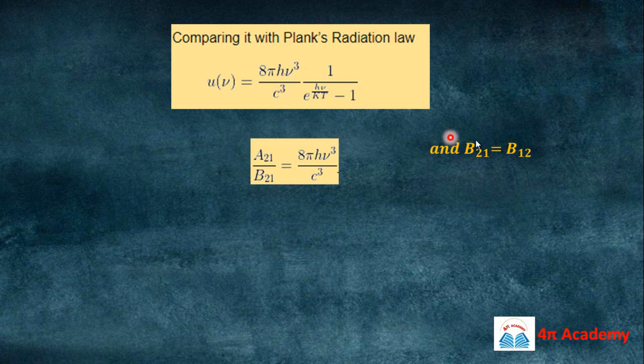Okay, and one more thing we can use: the Einstein coefficients of stimulated absorption and stimulated emission are the same, meaning B21 and B12 are the same. So by using these three equations, we can find the relation between A and B, the Einstein coefficients, and it will be 8 pi h nu cube upon c cube. So this formula is very important if we are discussing spontaneous emission, absorption, and stimulated emission.